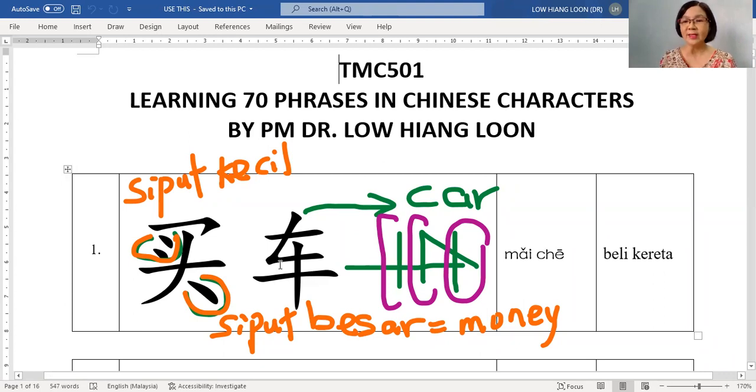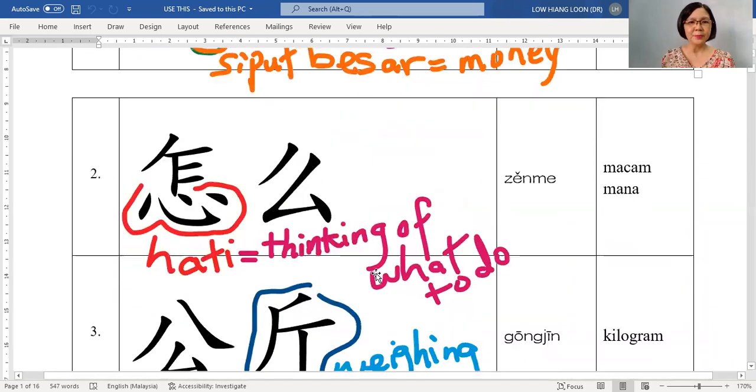And how do you know this is a car? Actually, this image is in a vertical shape. But if you turn it to make it horizontal, you see it looks like a car. This is the front of the car, the middle of the car, and the bonnet, the end of the car. 老师 hope everybody will know that if 老师 covers the pinyin, you can recognize this is 车. 好的. Let us go for the next.